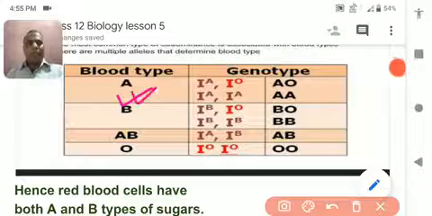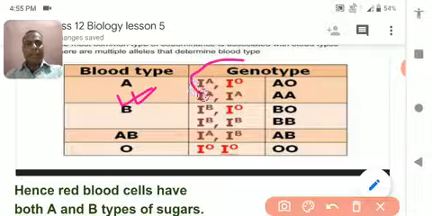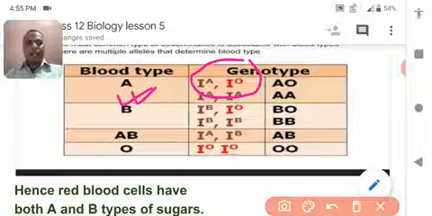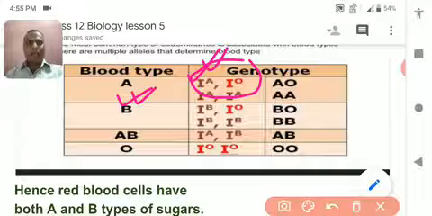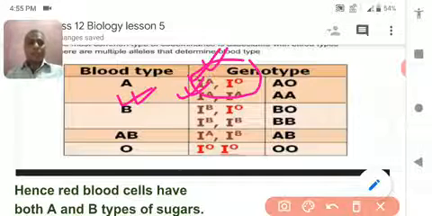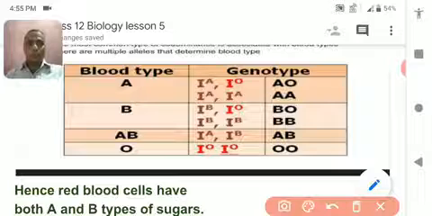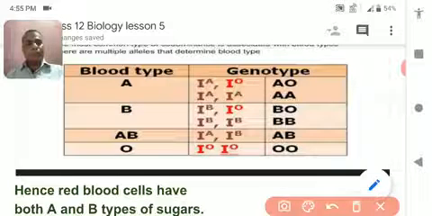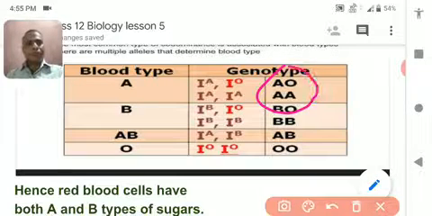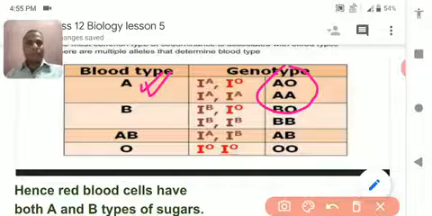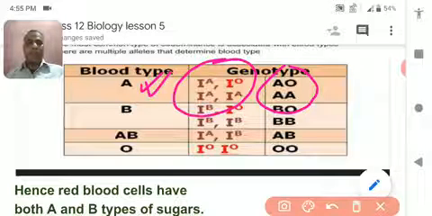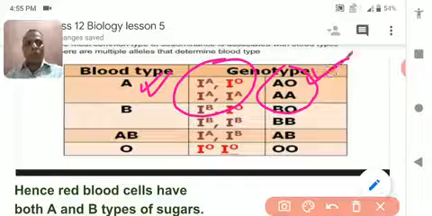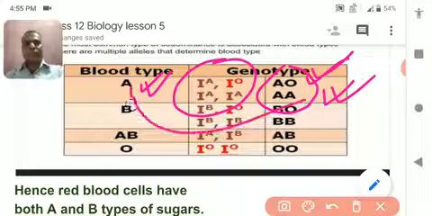If the gene contains IA, the gene of A, and also the gene of O, then it expresses AO, but the blood group will be, see, this is the blood group A. The two allele combinations of blood group A, AO and AA, both show the blood group A.